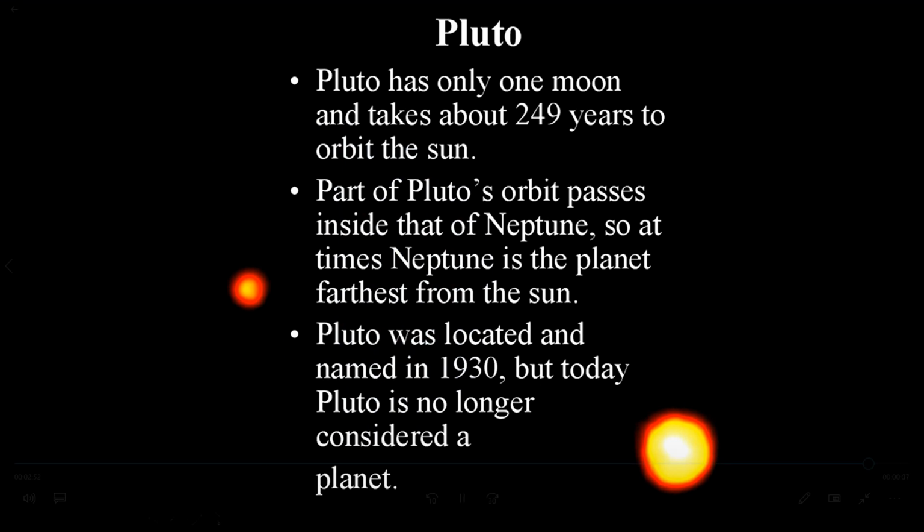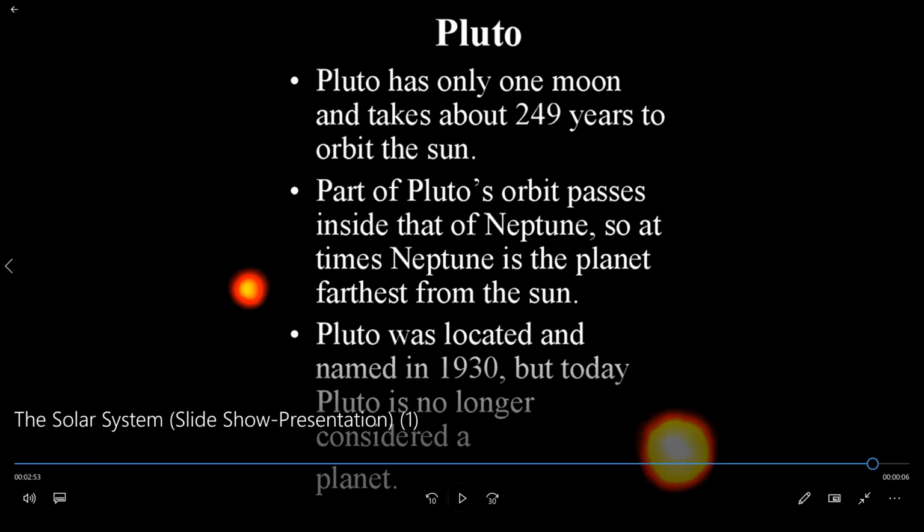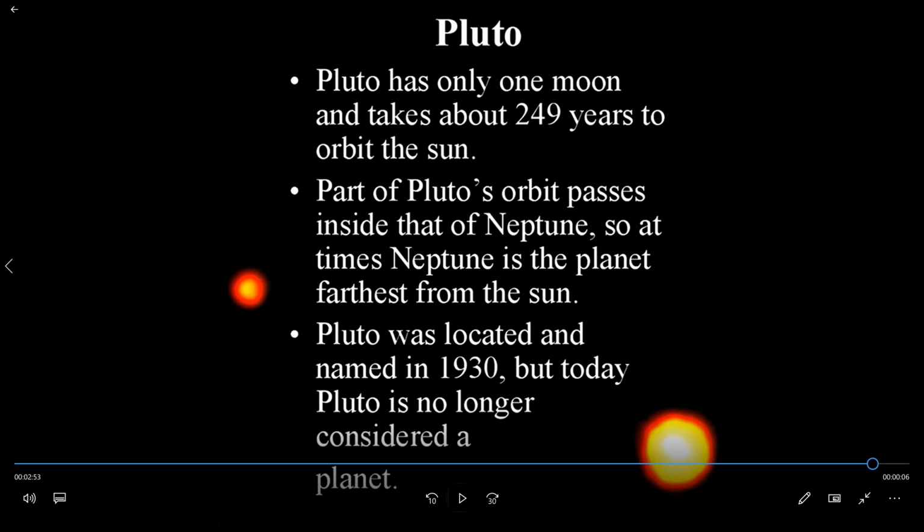Yes, Pluto. Now it doesn't exist. We'll see the information related to Pluto. Pluto has only one moon and takes about 249 years to orbit the Sun. Part of Pluto's orbit passes inside that of Neptune. So at times Neptune is the planet farthest from the Sun.